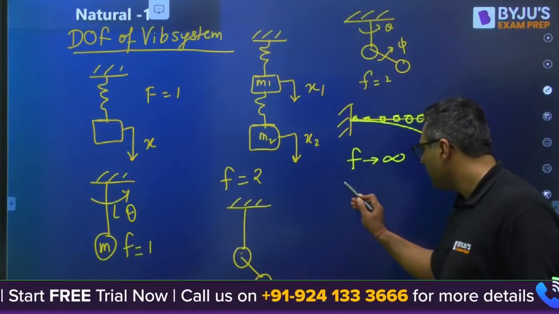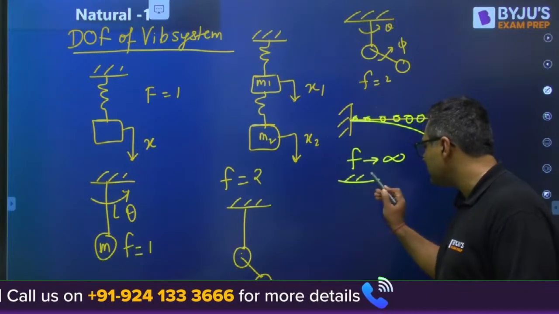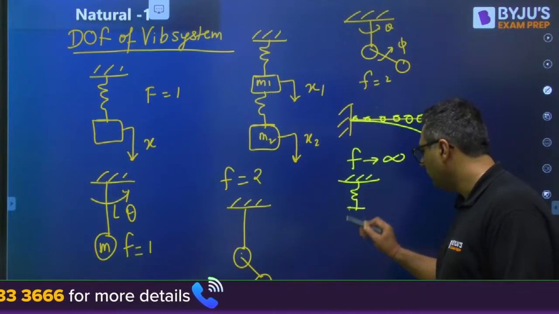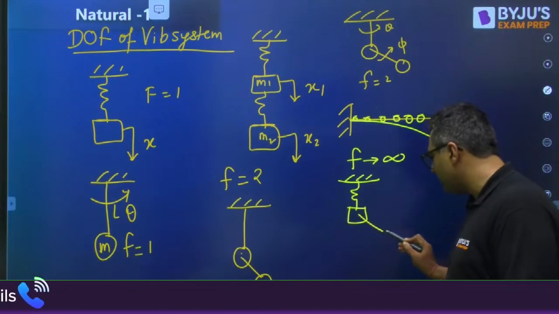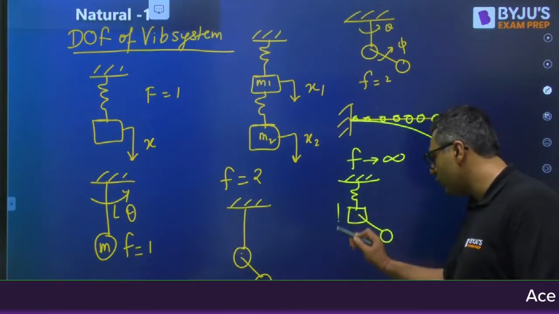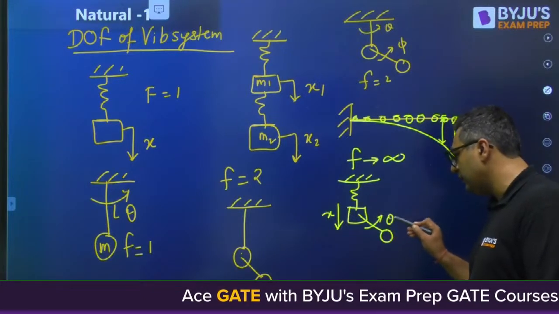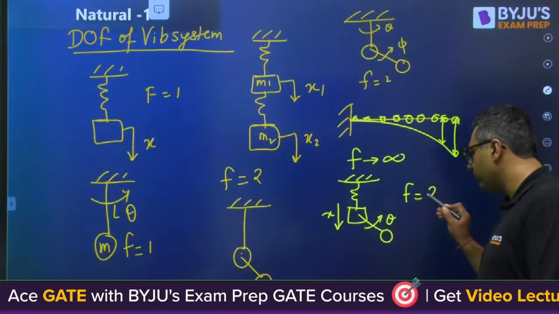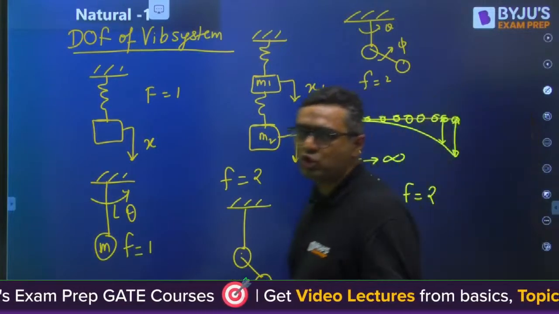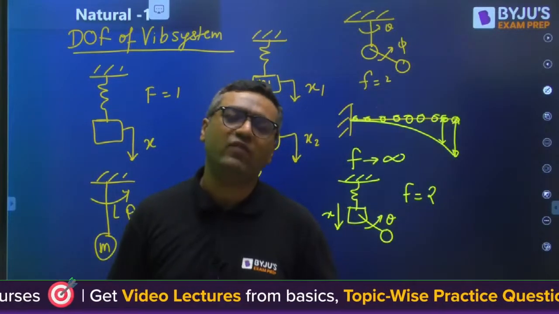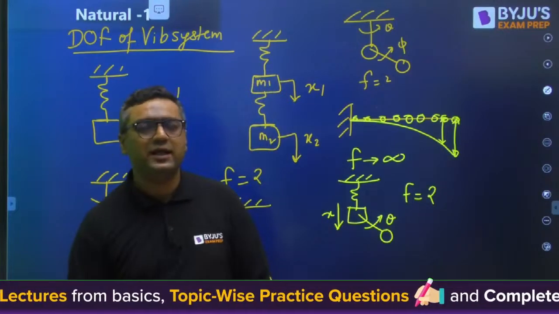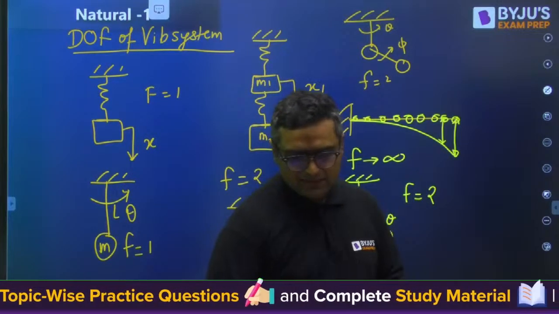Let us say we have a spring mass system like this. On this mass, you have a thread and ball. Then the motion of the block will be denoted by x. Motion of the ball will be denoted by theta. Degree of freedom will be 2. So the number of variables required to define the motion tells us the degree of freedom.